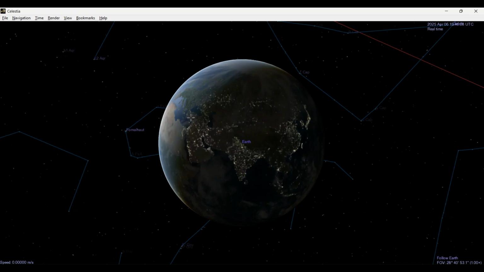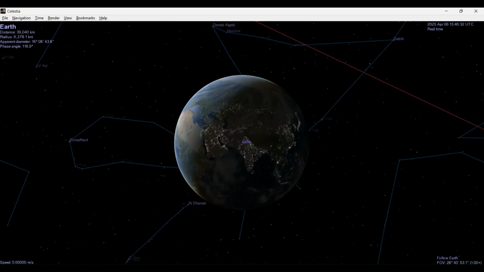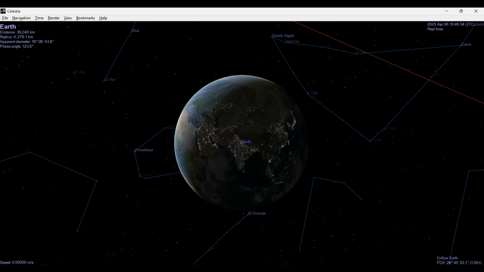All right. So I'm going to be using the software called Celestia. It's freeware. It's like we are in a spaceship basically, and we can look at the celestial objects from a distance. So here we are at the Earth. I am at a distance of 30,641 kilometers from Earth. Now what I'm going to do is just rotate the Earth. Here's India. I'm recording this in the night, so it's all lit up.